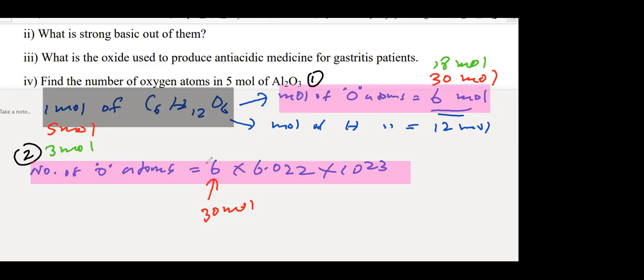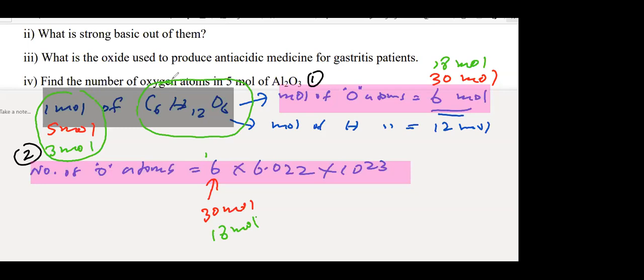So you get 18 moles of oxygen into Avogadro constant. So they can change the moles and they can change the molecule. That's it. The method is same. It's not hard at all.